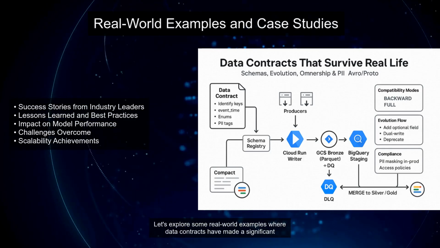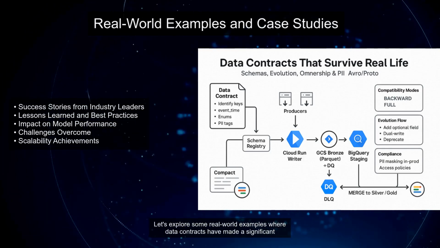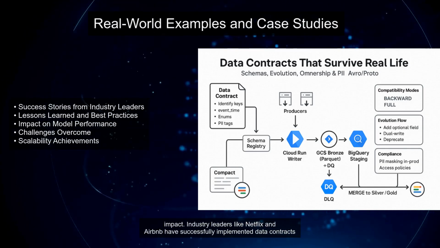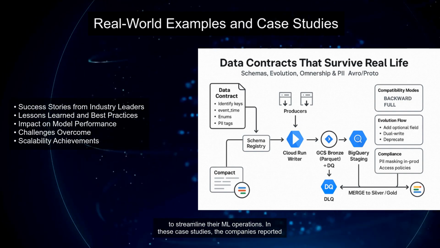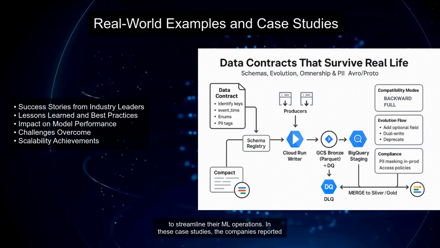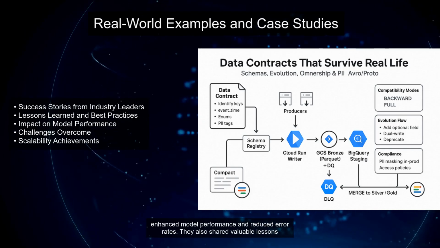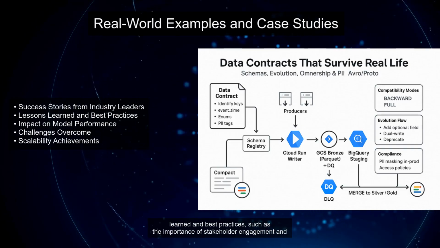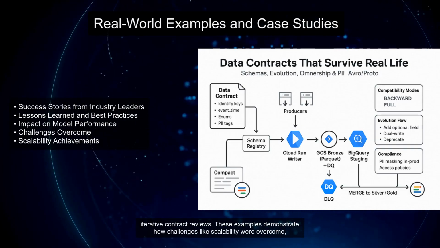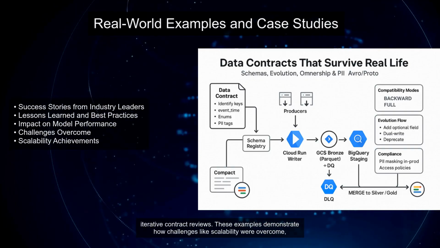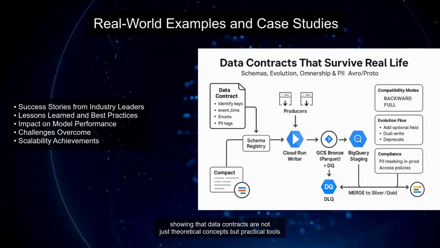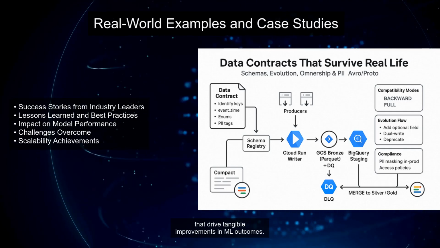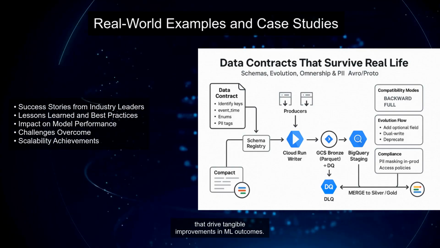Let's explore some real-world examples where data contracts have made a significant impact. Industry leaders like Netflix and Airbnb have successfully implemented data contracts to streamline their ML operations. In these case studies, the companies reported enhanced model performance and reduced error rates. They also shared valuable lessons learned and best practices, such as the importance of stakeholder engagement and iterative contract reviews. These examples demonstrate how challenges like scalability were overcome, showing that data contracts are not just theoretical concepts but practical tools that drive tangible improvements in ML outcomes.